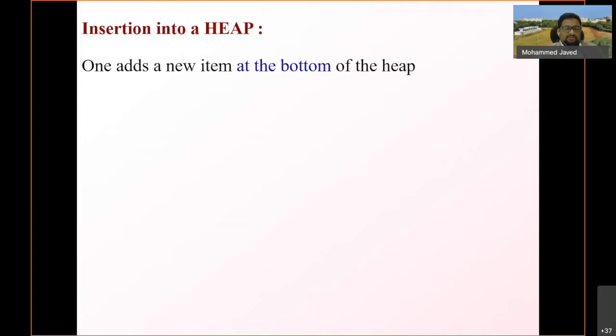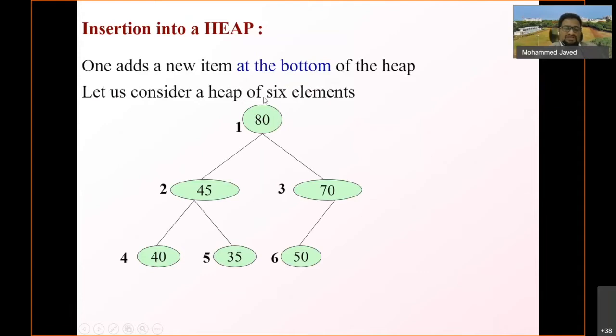Insertion into a heap. So how will insertion be done in the heap? One adds a new item at the bottom of the heap. So let us consider a heap of 6 elements. This is already a constructed heap.